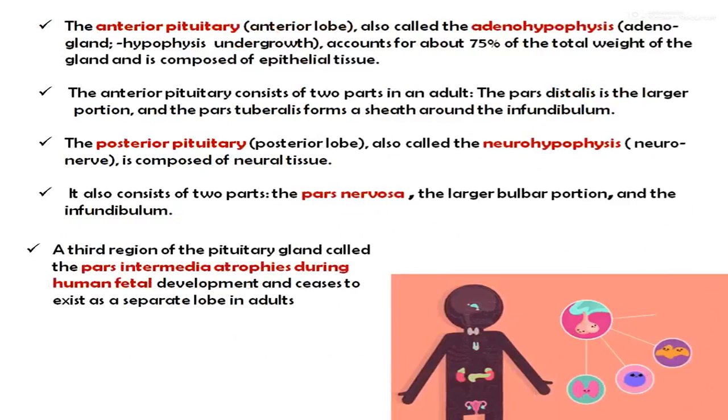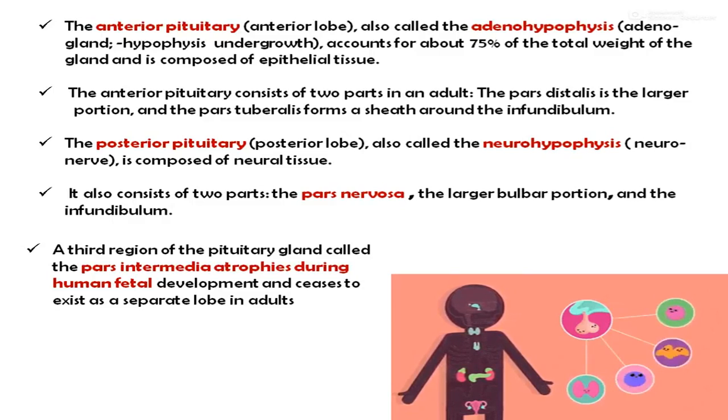The anterior pituitary, or the anterior lobe, which is also called the adenohypophysis, accounts for about 75% of the total weight of the gland and is composed of epithelial tissue. The anterior pituitary consists of two parts in adults. The pars distalis is the larger portion, and the pars tuberalis forms a sheath around the infundibulum.